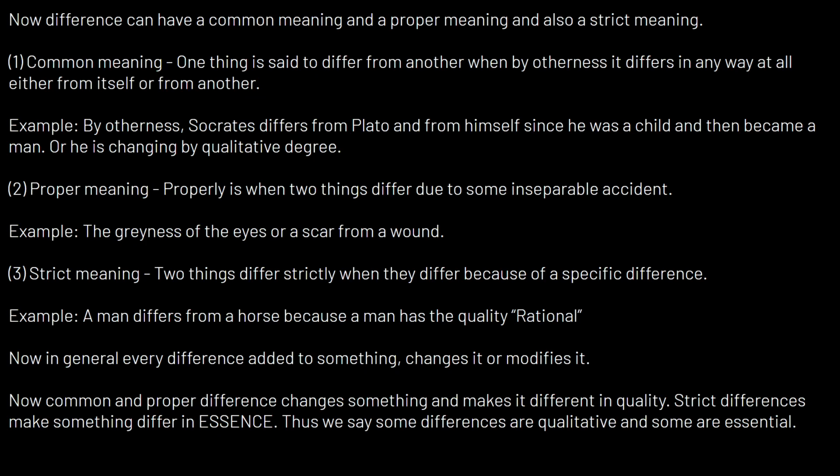Now, if you don't know what the term accident means in this case, I recommend you watch Aristotle's Categories or one of my De Ente videos, but I'll quickly explain it. An accident is one of the 5 predicables. Basically, an accident is predicated of a subject that is a substance or a noun. An accident's existence depends on a subject. For example, an accident is like white, sitting down, eating. All of these are accidents, right?